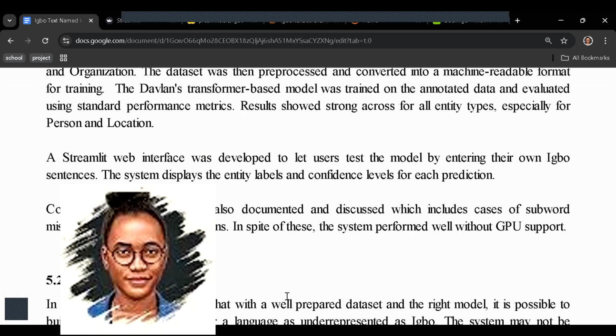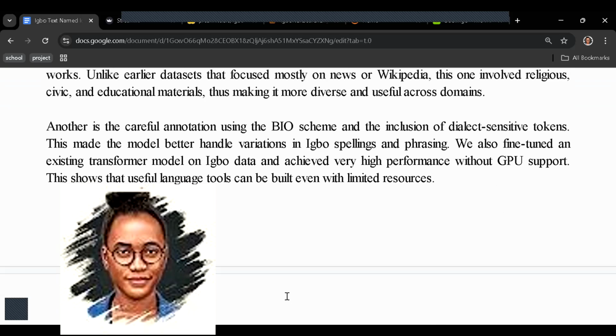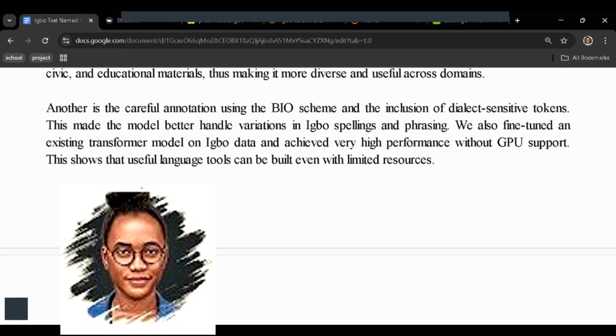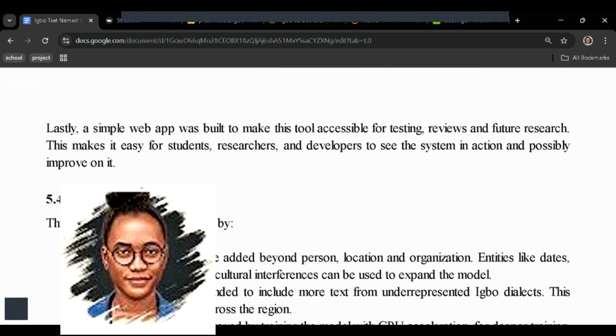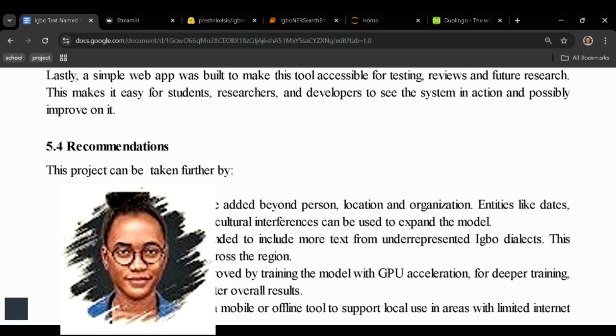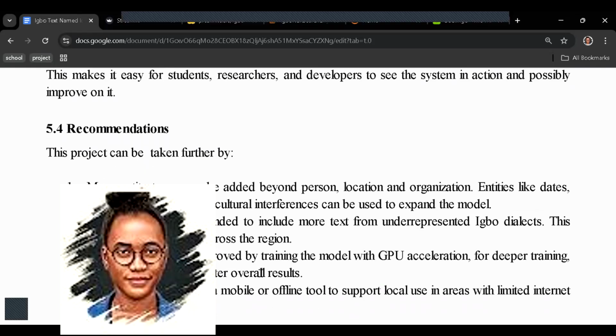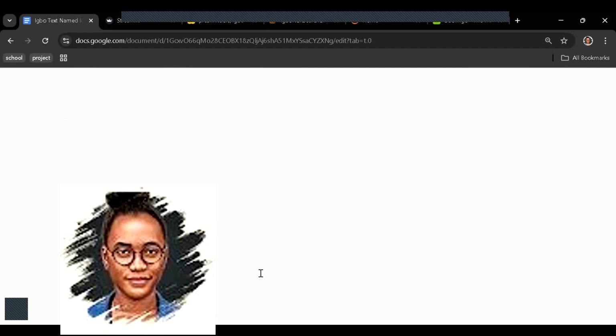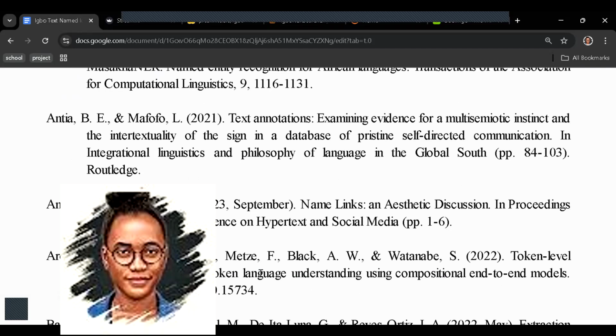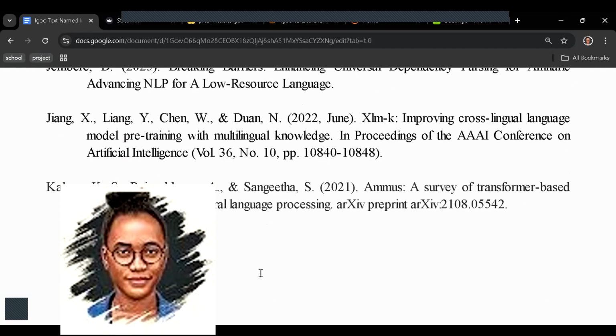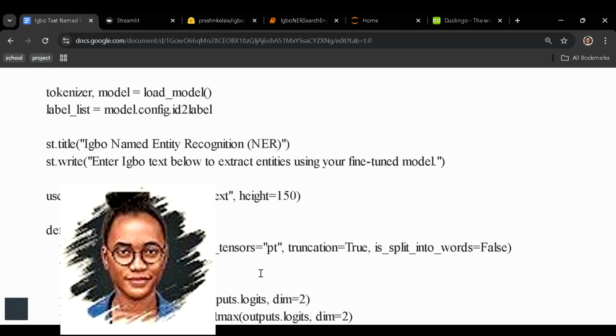So in summary, the conclusion of everything I have done and the contribution from this work, we will also summarize it in chapter 5. So this is it for Igbo text named entity recognition. Any question you have, always post it in the comment section or let me know.